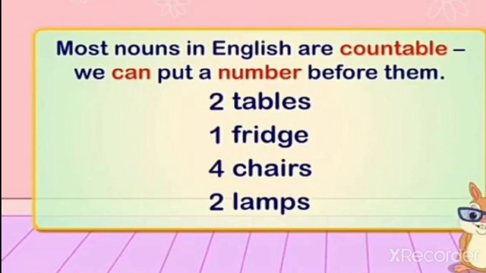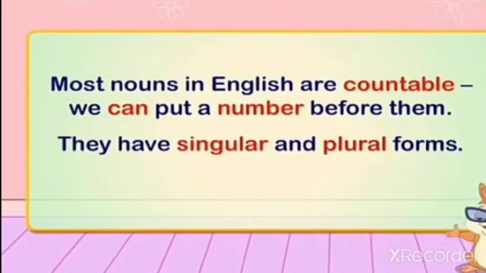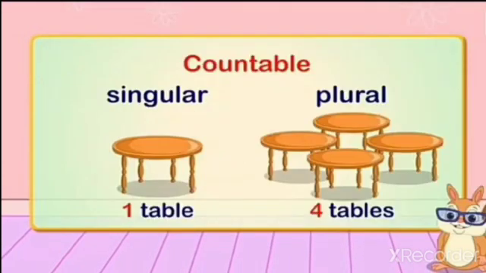Most nouns in English are countable. We can put a number before them. Examples: 2 tables, 1 fridge, 4 chairs, 2 lamps. In countable nouns, they have both singular and plural forms. You can see the example for countable nouns. In singular, 1 table. For plural, 4 tables.